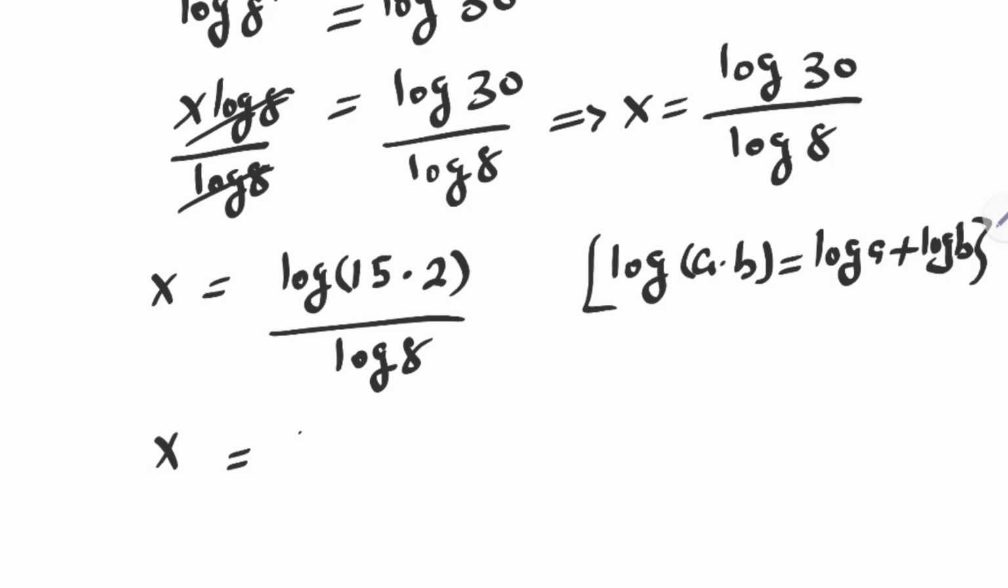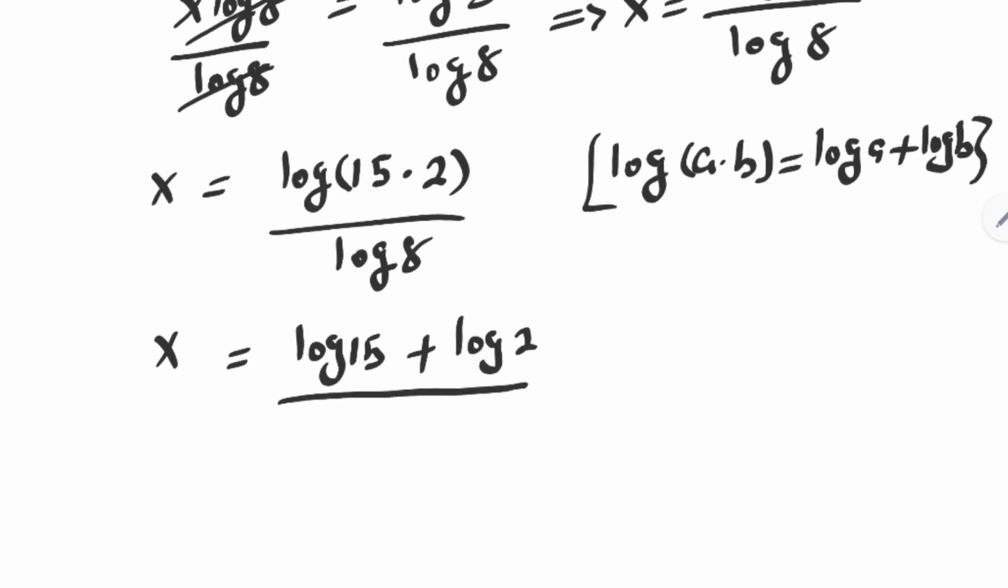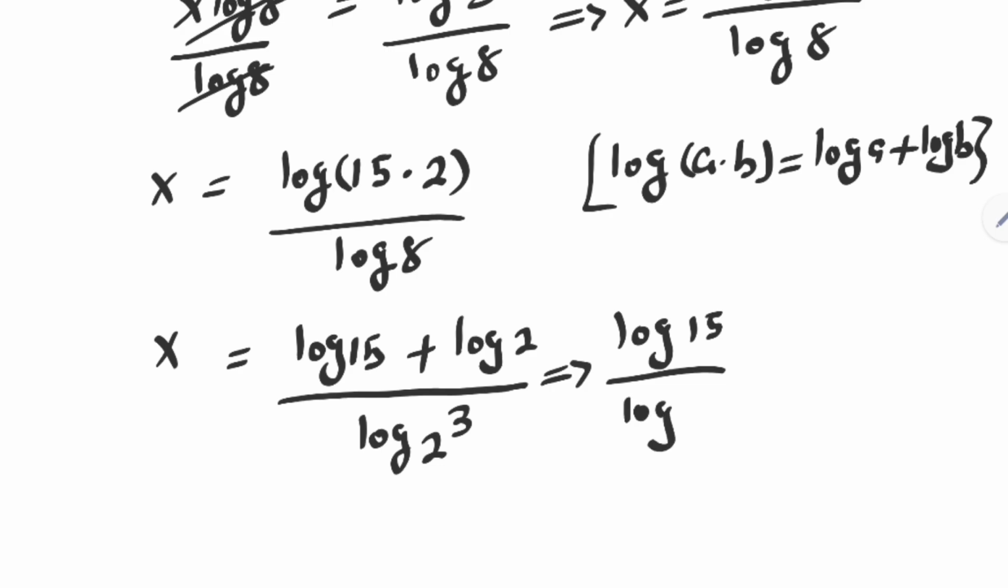x is equal to log 15 plus log 2 over log 8, which can be written as log 2 raised to power 3. And this is the same thing as log 15 over log 2 raised to power 3 plus log 2 over log 2 raised to power 3.